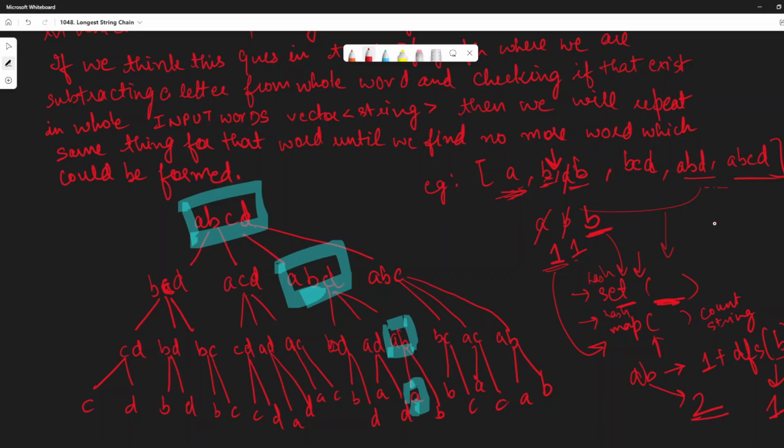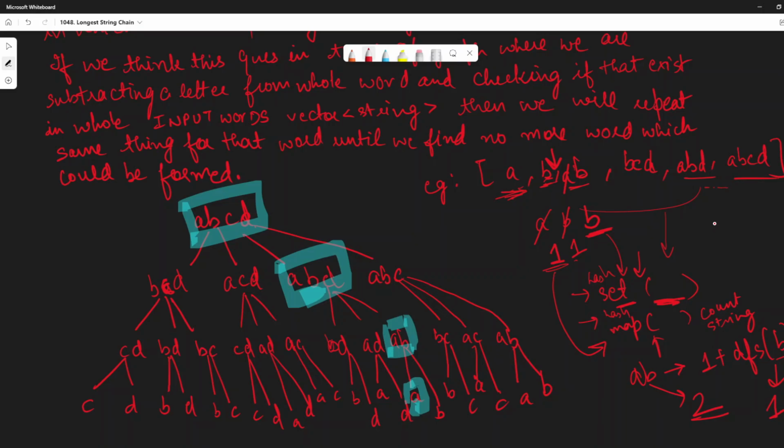So basically, this is the whole logic for this particular question, that we are required to have a lookup in a particular hash set to see whether these elements exist while doing the DFS over that particular word.